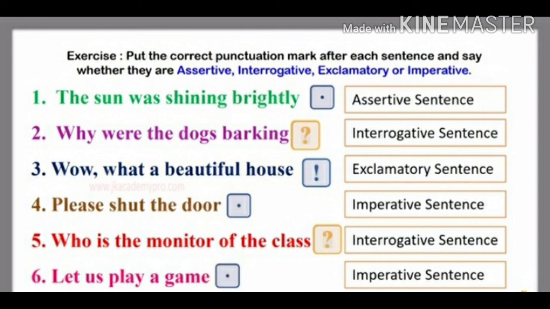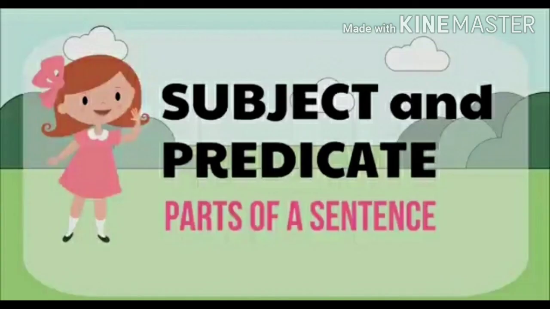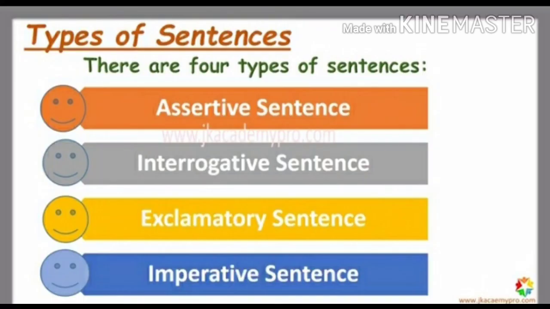The last one, let us play a game. Yes, it is an imperative sentence because it is just stating a suggestion. Alright, and it has to end with a full stop. So children, in today's class, we learnt about what is a sentence. A sentence is a group of words which makes complete sense. We learnt about the parts of a sentence, that is subject and predicate, and lastly about types of sentences.